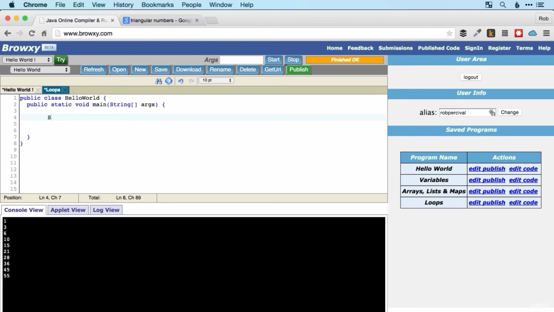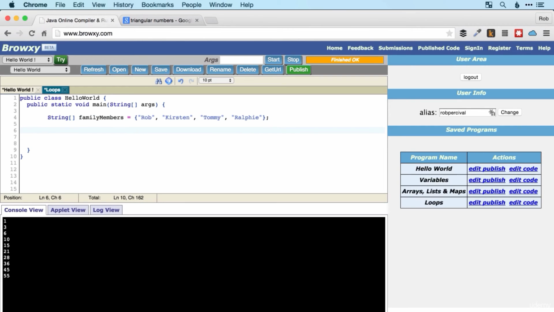I hope you remembered how to do that. So they're strings, and we use these square brackets to show that we want to create an array. I'm going to call my array family members, and then we set it equal to, and we're going to use curly brackets to create the array. And here I go. So Rob, Kirsten, Tommy, and Ralphie, and then a semicolon. So hopefully you remember that construct from last video.